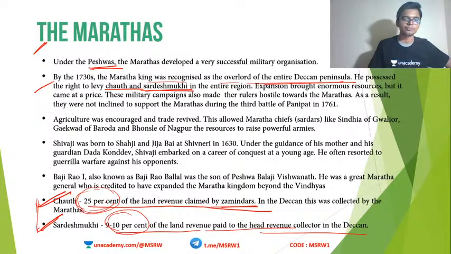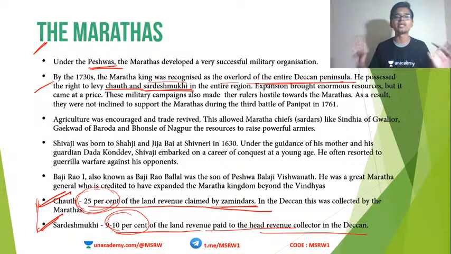Okay, now these military campaigns, I mean once they started collecting all these taxes and doing lots of military campaigns and expanding, what happened? Naturally, lots and lots of people became their enemies. Okay, and this is one of the reasons why Marathas could not win the Third Battle of Panipat, because most of the kingdoms did not help them. They had already conquered those kingdoms and were forcing them to pay tax. So when the time came, they said, we won't help you. And Marathas had to battle Ahmad Shah Abdali with very, very less force compared to what they should have had. And they lost the battle.